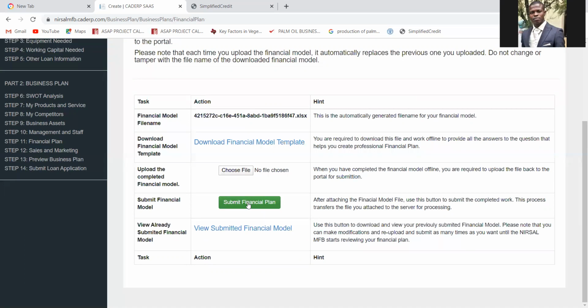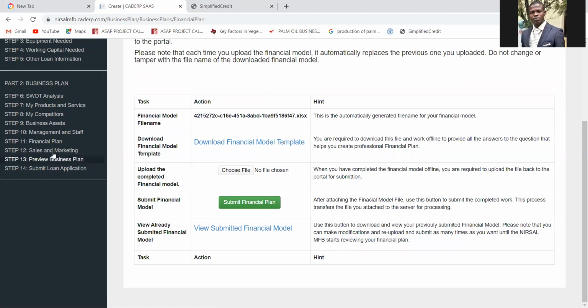Ensure to click on submit financial template. Once you have submitted it, it will upload successfully. To be sure that you have submitted your financial template successfully, click on view submitted financial template. Once you click on this, what you submitted will download automatically. You can always edit it if you have not yet submitted your application, then upload it again.